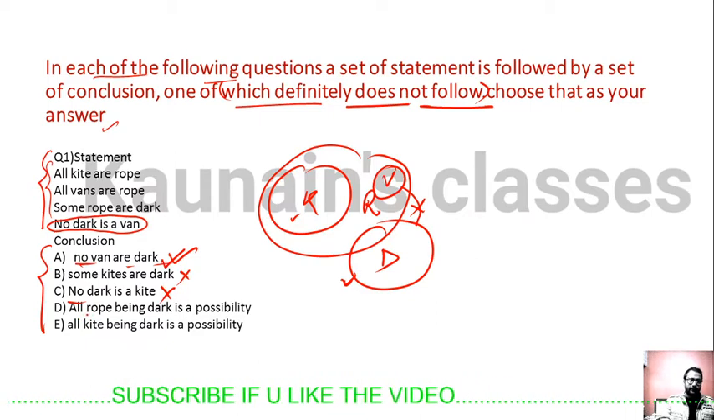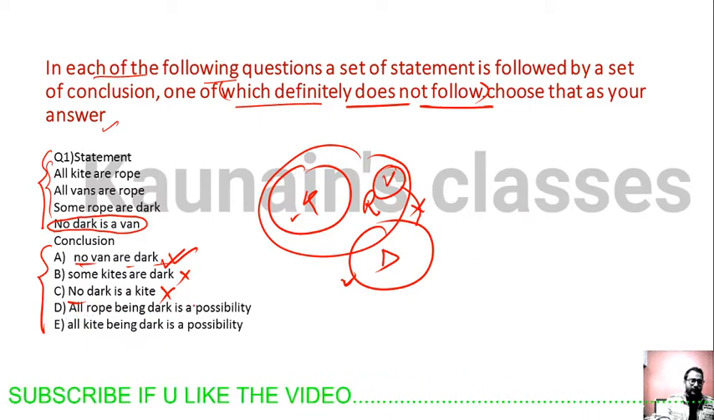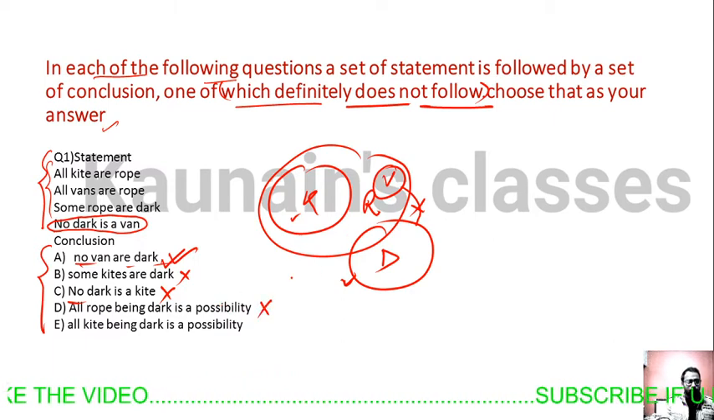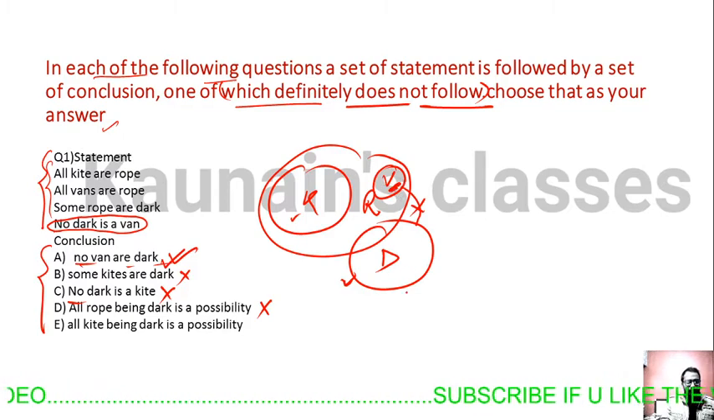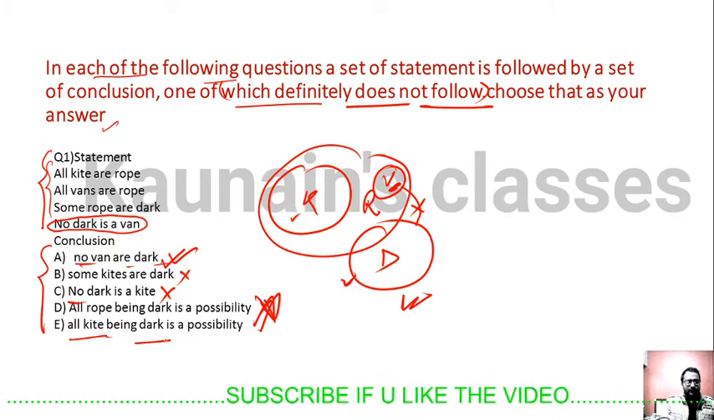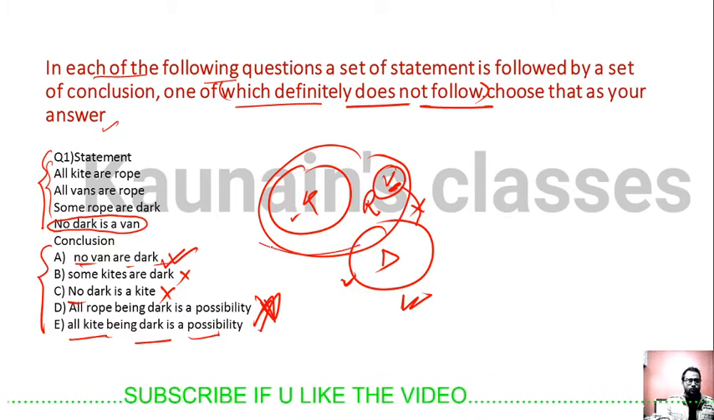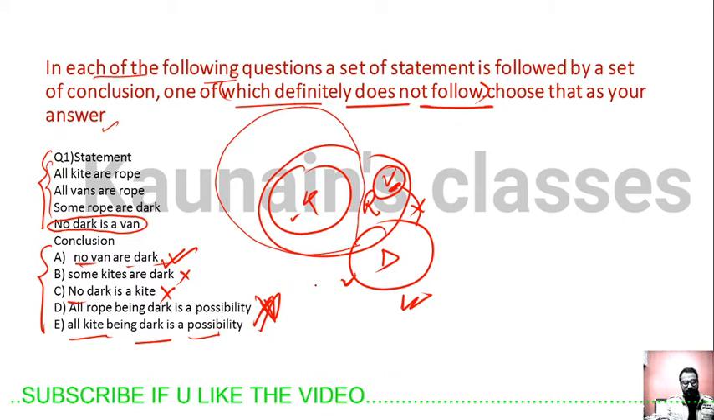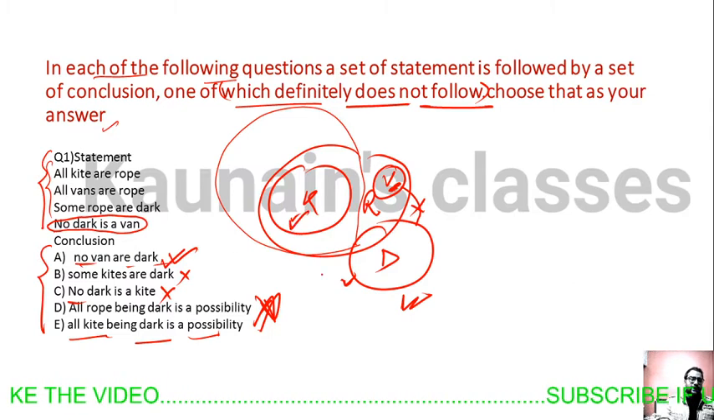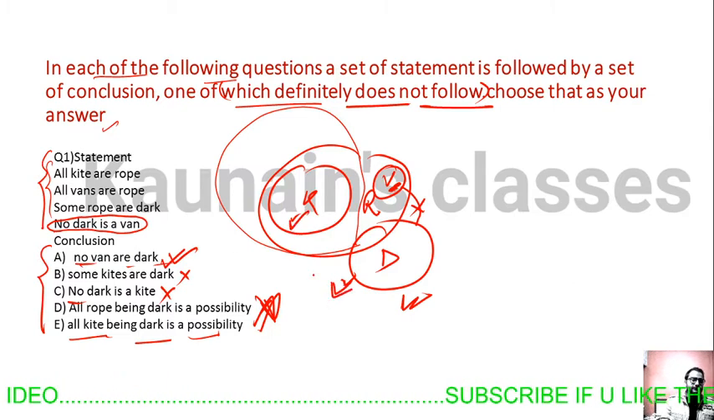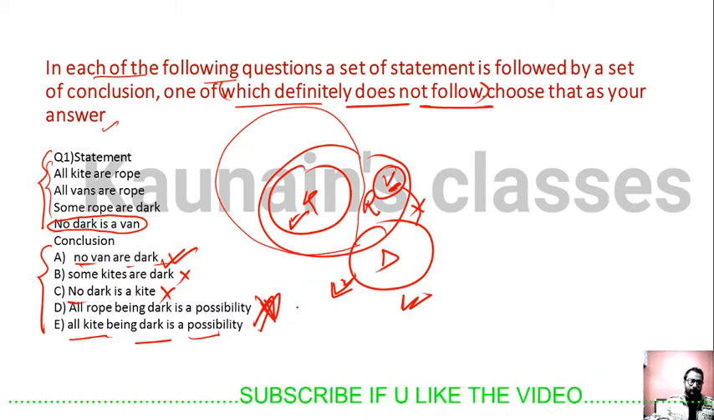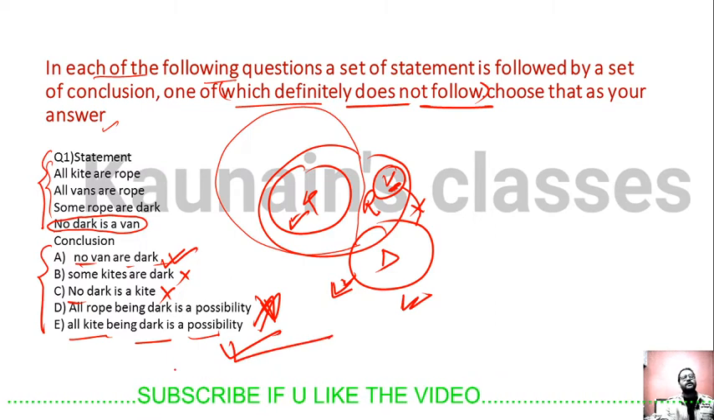I drop a big hint here for your answer. All rope being dark is a possibility. No, this is wrong because this part of van will never be a part of dark, so this statement is wrong. All kite being dark is a possibility. Yes, this statement is true because we can make a dark circle like this, and all kite will be dark. Apart from that, kite and dark are independent circles, so the possibility statement will be true.